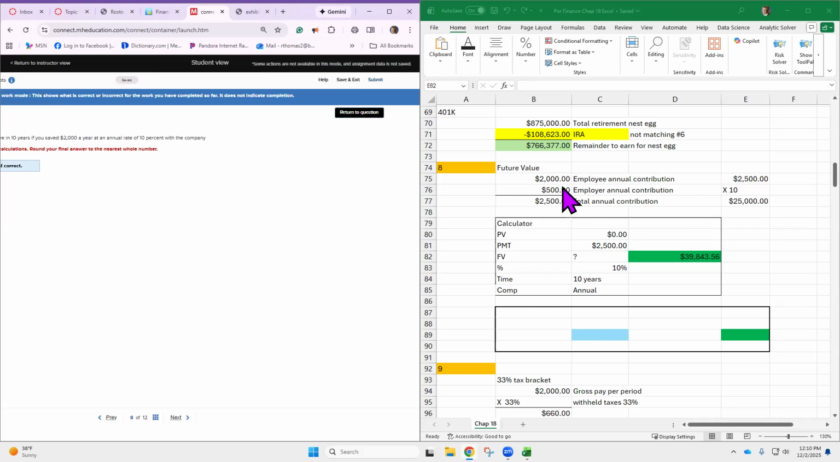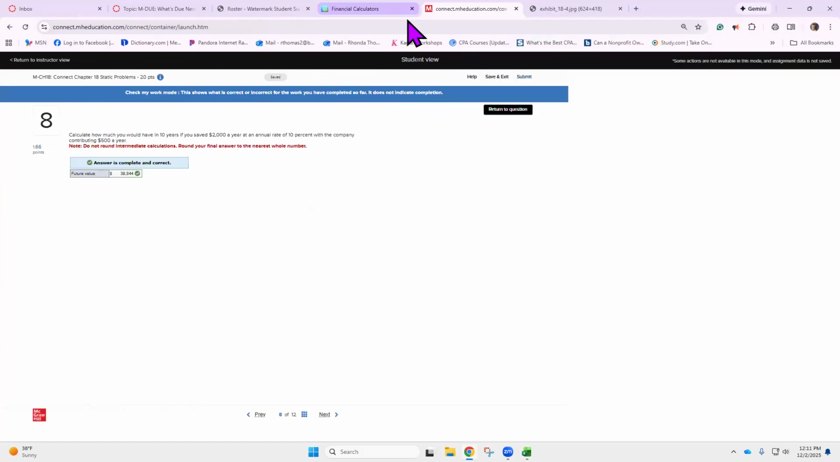So you have to remember to combine both contributions. And that's how you build money faster, if your employer's helping put money into your 401k or something of that nature. Okay, so let's go back.